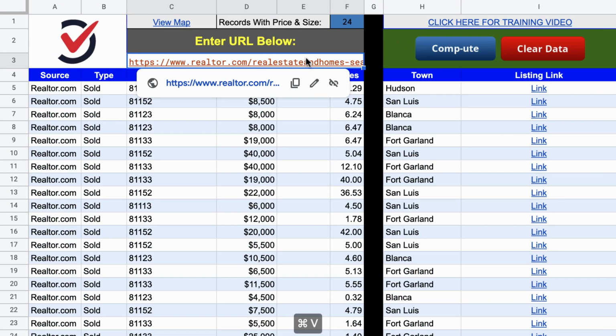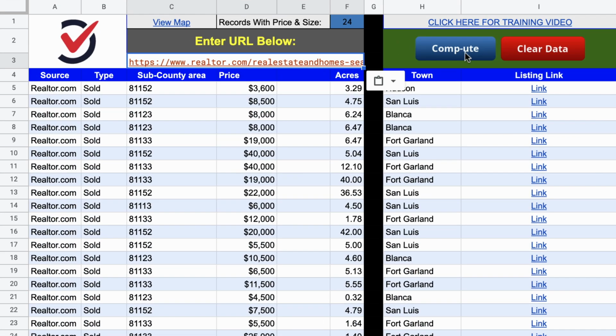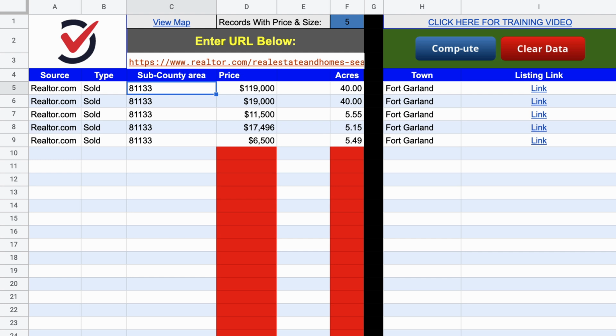When you do this and click compute again, when it gives you these results, you can specifically label this geographic area of property listings. We could call this ABC, and then apply this label to all of these instead of using a zip code, because you may not necessarily want to filter by zip code. Maybe there's some other criteria you're using to filter these properties and use a group of comps together. So just be aware you can do that.